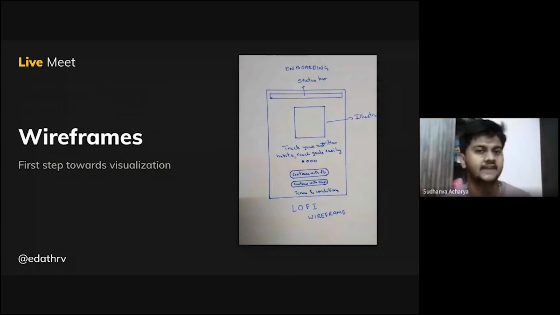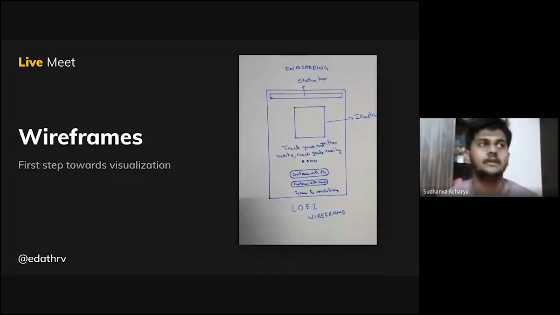And there are two types of wireframes that you could do. One is low fidelity wireframes or high fidelity wireframes. Low fidelity wireframes, or low-fi wireframes, are just rough sketches on a piece of paper. High fidelity wireframes are those which are done using software like Figma. So now, if you have a crunch of time and you want to start really fast, what you could do is just skip the high fidelity wireframe.